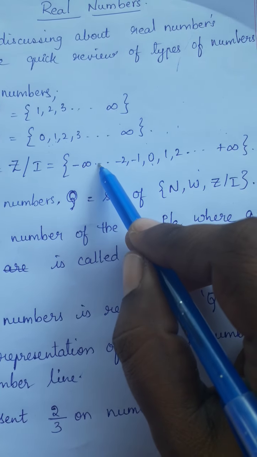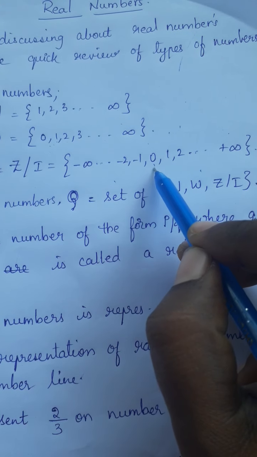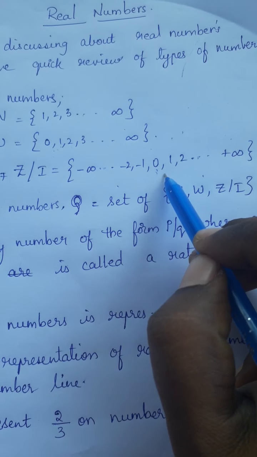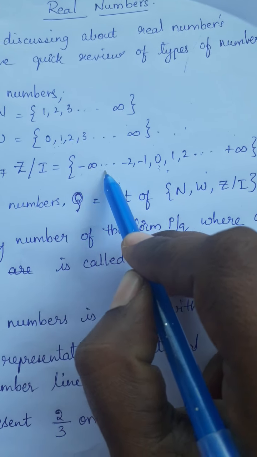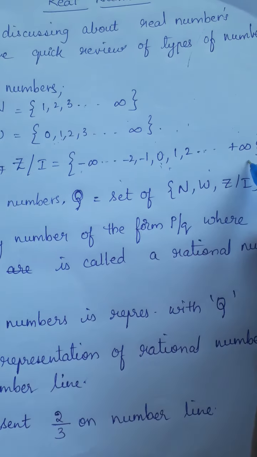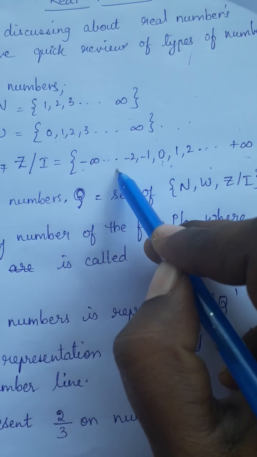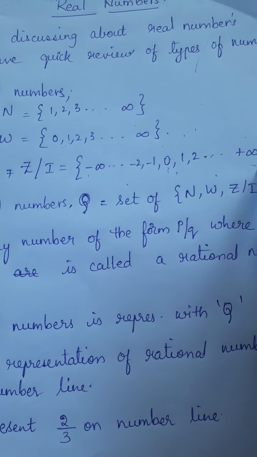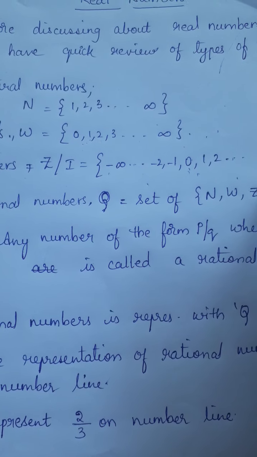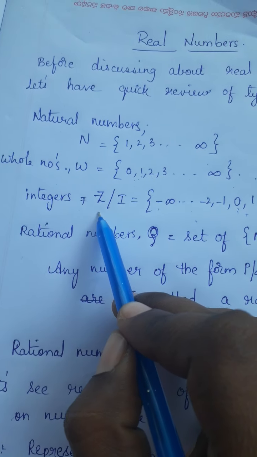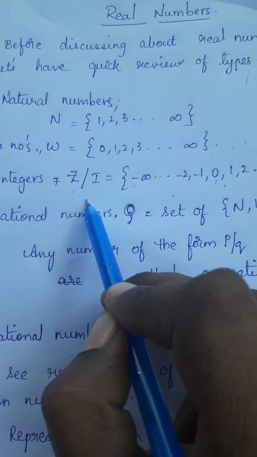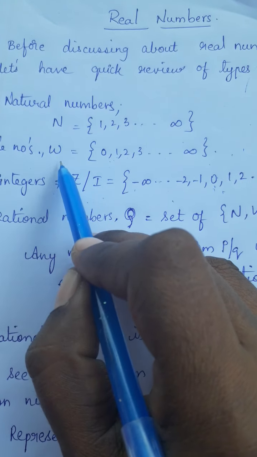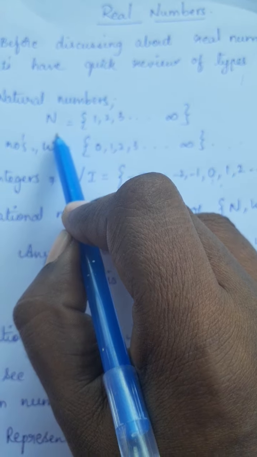The set of negative, positive and 0 are called integers. Here the set starts from minus infinity and goes on to plus infinity. They are represented with the letter Z or I. Integers are represented with letter Z, whole numbers with W, natural numbers with N.